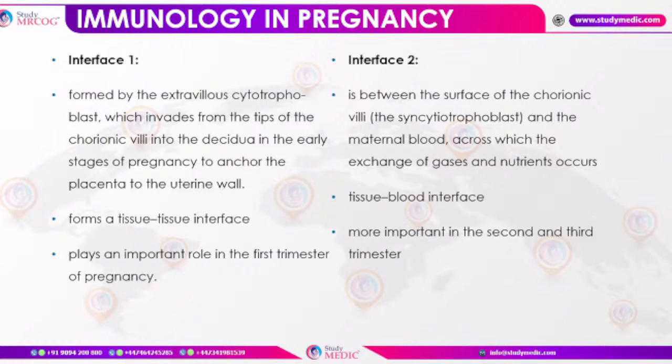The second interface is the surface of the chorionic villi, the syncytiotrophoblast, and the maternal blood, across which the exchange of gases and nutrients occurs. It forms a tissue and blood interface, and is more important in the second and third trimester.